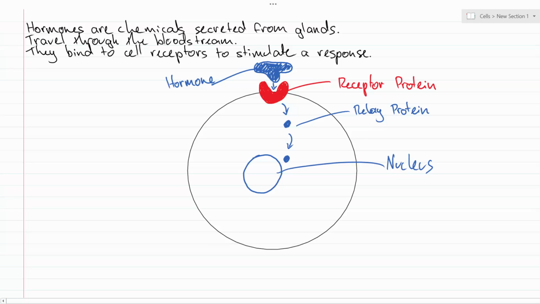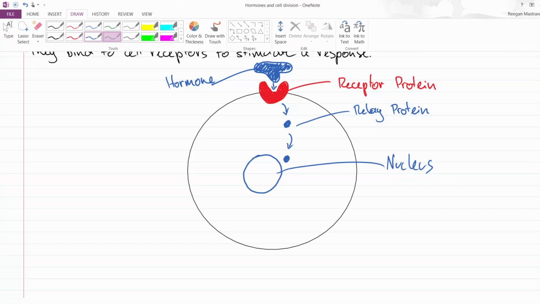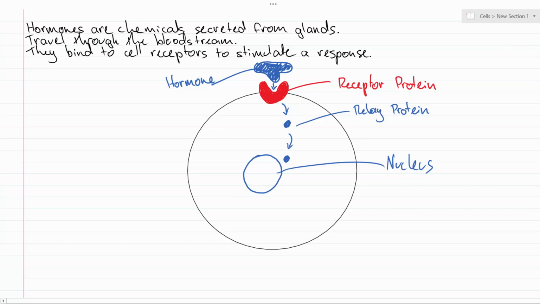So what's going to happen here is this message is going to be sent to the nucleus. So the relay protein is going to send this message that the hormone was trying to send to the cell onto the nucleus, where we obviously have our DNA housed.